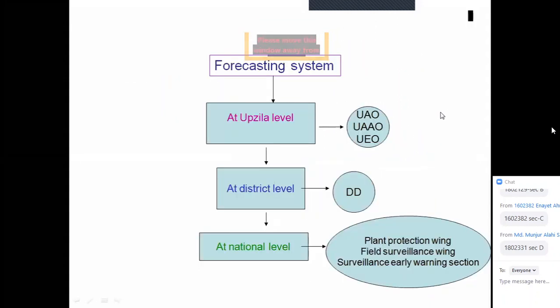এইটা হলো আমাদের দেশে in Bangladesh how the forecasting is done. Forecasting system, how does it run? It starts from the Upazila level agriculture extension, Upazila extension officer, উপজেলা